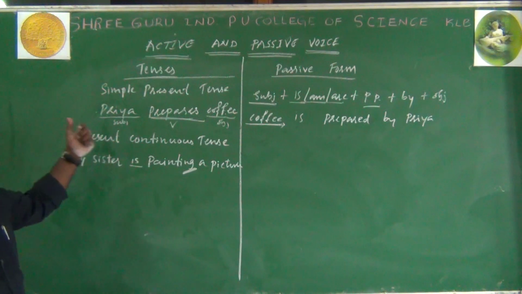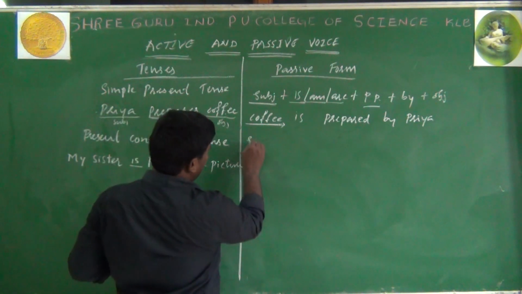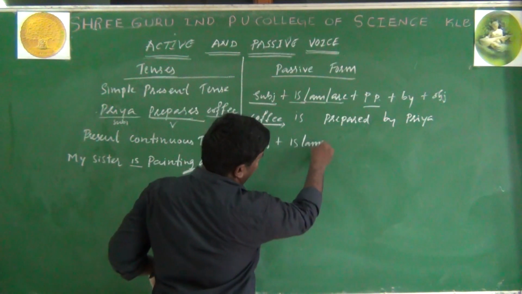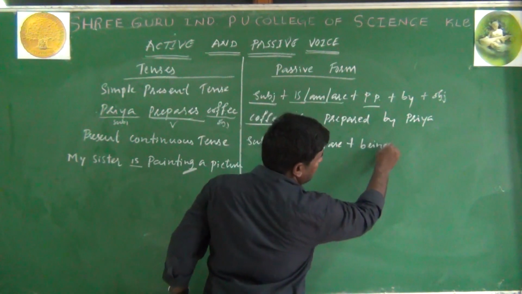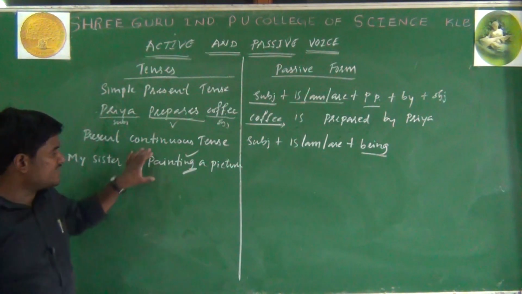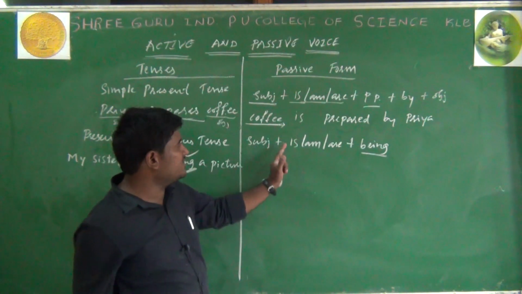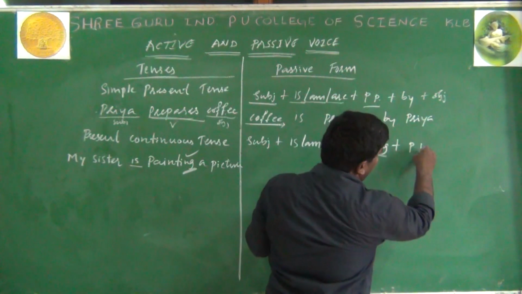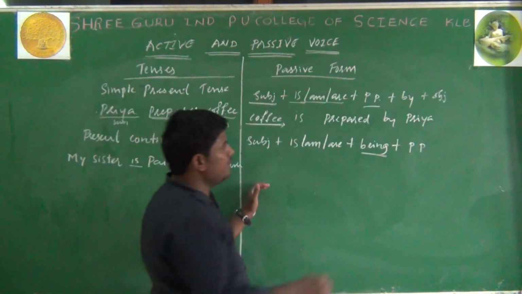While changing a present continuous tense from active into passive, the same method you should use. Subject plus is or am or are, plus one more word you should use here, being. Why should we use being? Because this is continuous. If the sentence is in continuous form, you should use being here. Subject plus is, am, are plus being, plus PP of the verb. Past participle of the verb paint is painted.